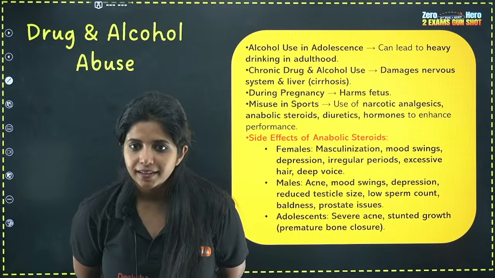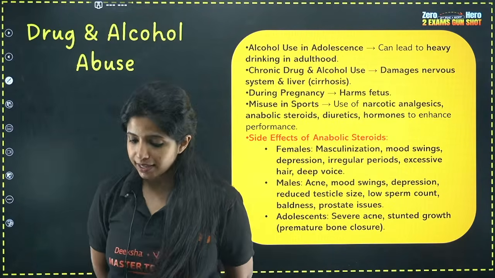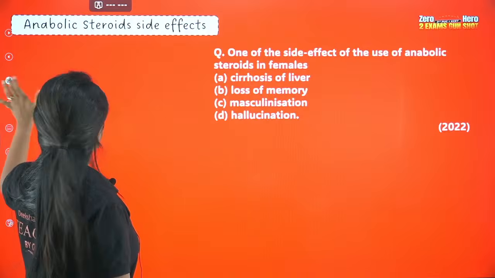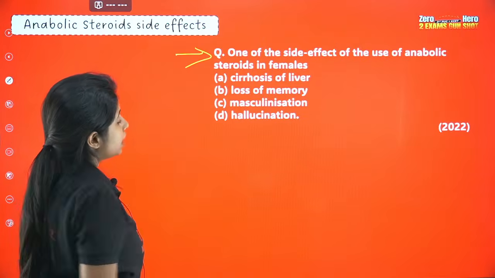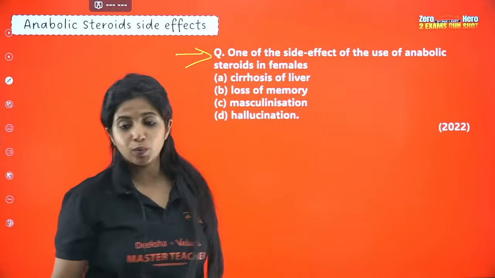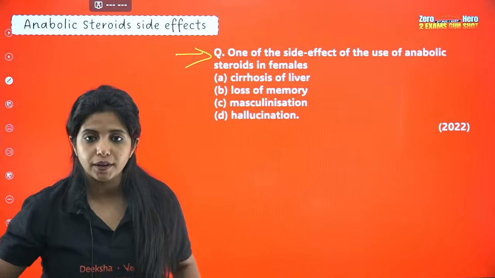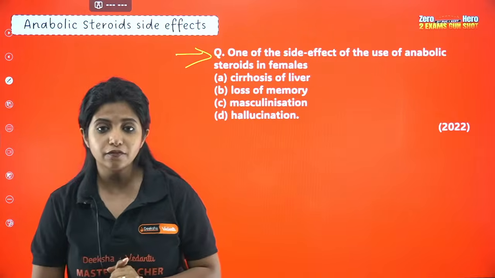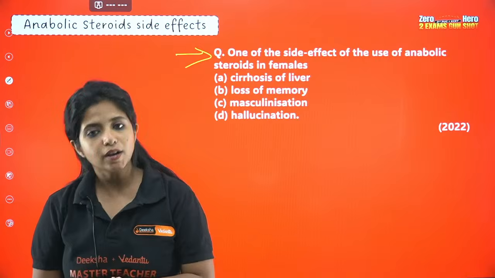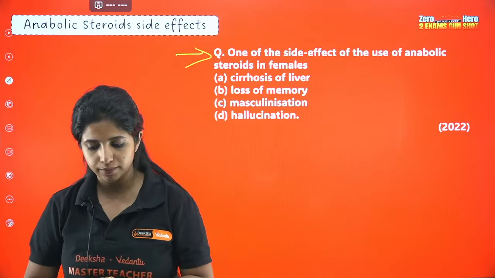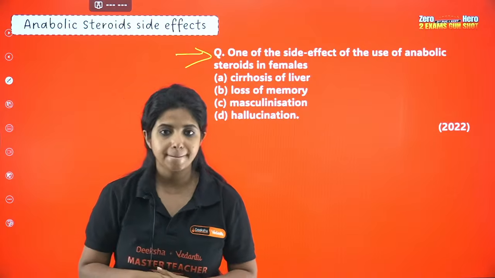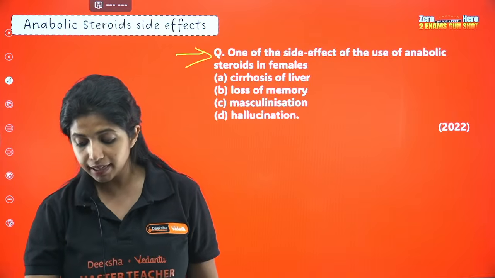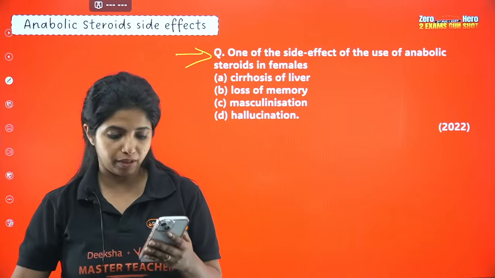Okay, so yes, these are the things that you need to remember. And over here, I have a question for you. This is going to be the last question for the day. One of the side effects of the use of anabolic steroids in females is what? One of the side effects of the use of anabolic steroids in females is what? Cirrhosis of liver, loss of memory, masculinization, hallucination. This is the side effect of use of anabolic steroids, sorry, in the case of females.